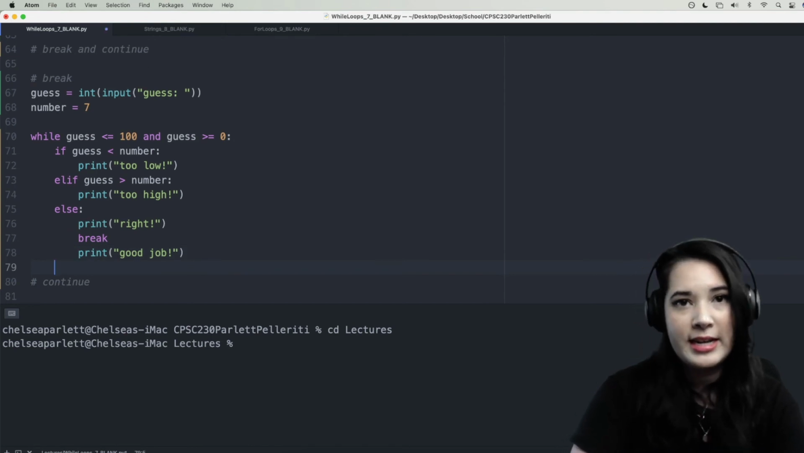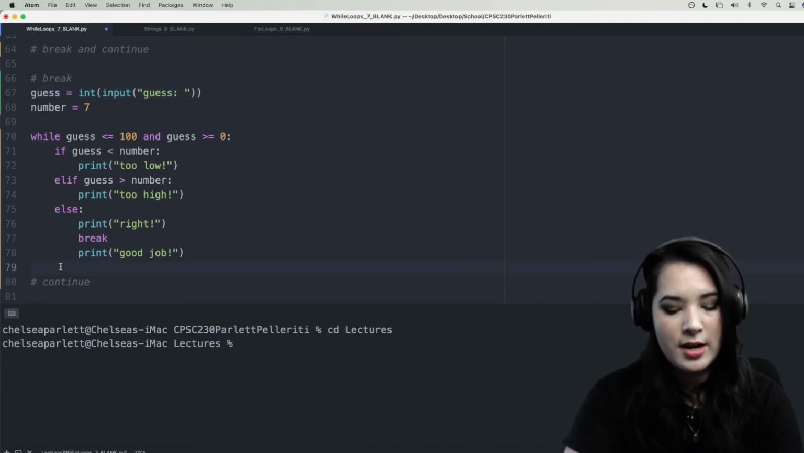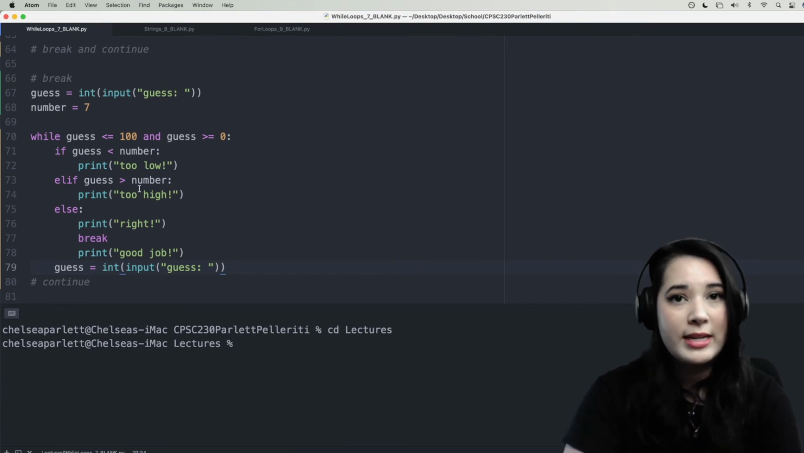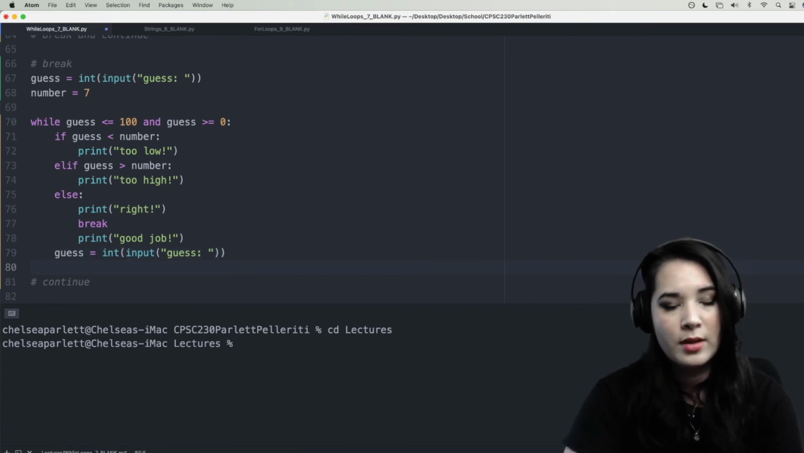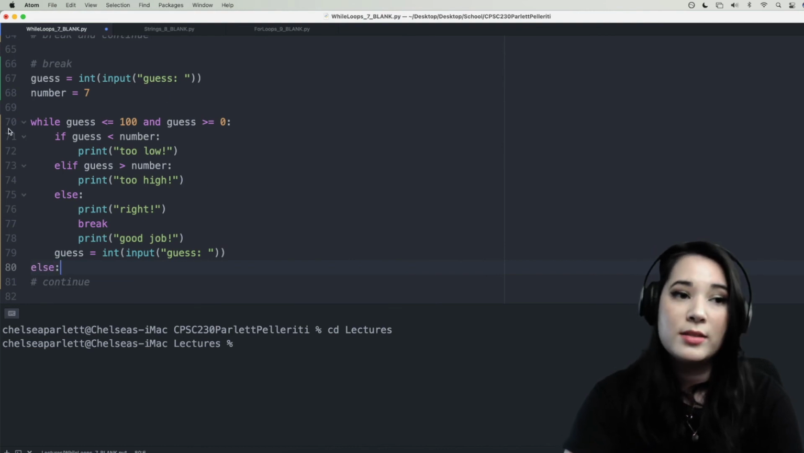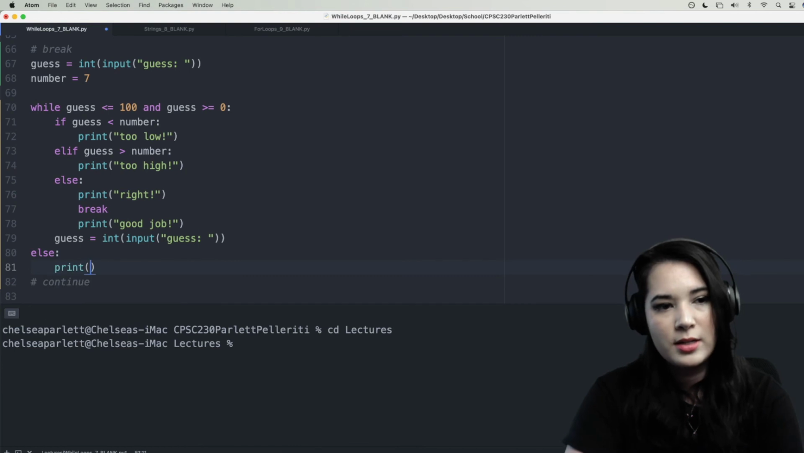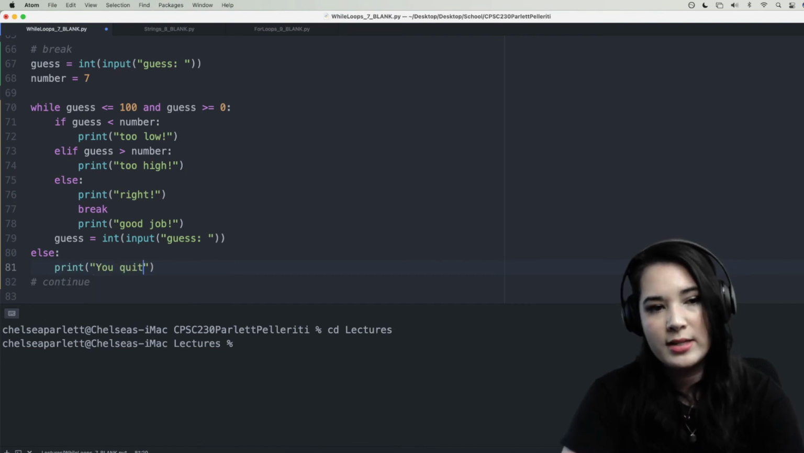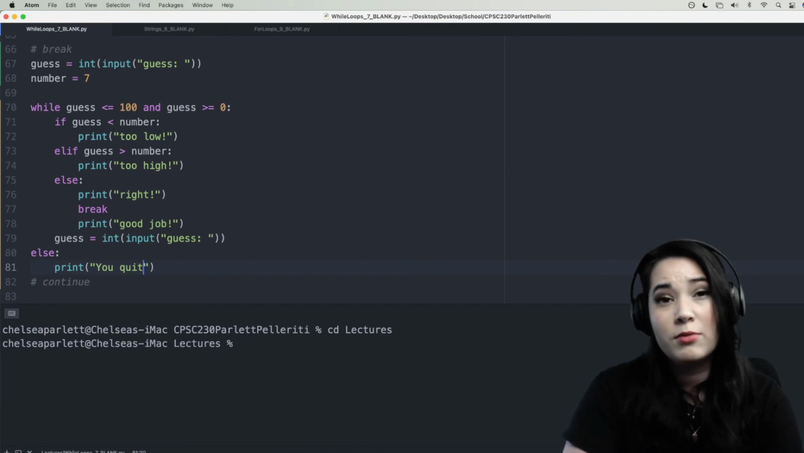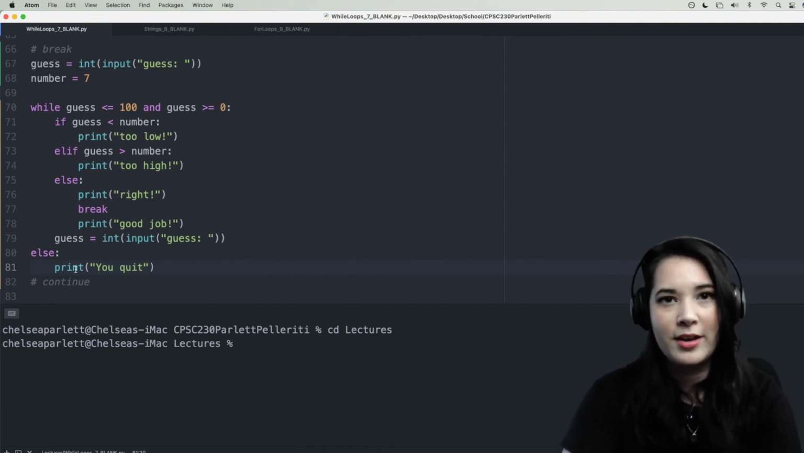All right, now let's say that they're not correct. Well, then we need to get another guess from them. So I'm going to copy and paste this guess code right here and paste it here. So if they weren't correct, then we need to get another guess from them. Last but not least, I'm going to add an else statement that goes with our while statement. And this is going to basically say print you quit. Because this is saying if you guess a number outside of our range, well, then you've quit the game and I win.